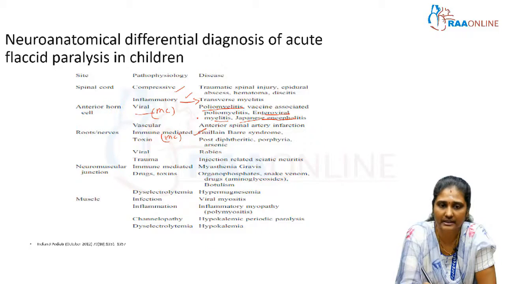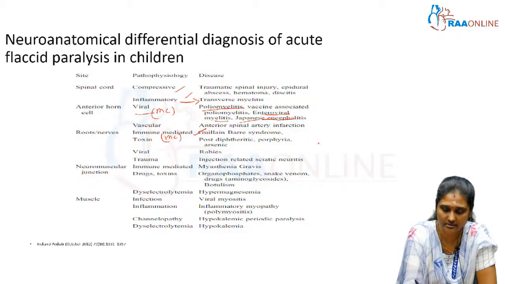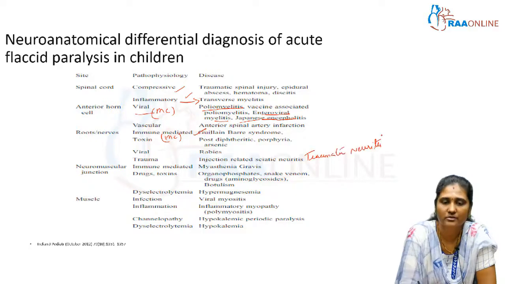Other causes include toxin mediated, such as arsenic poisoning or porphyrias, or viral infection, particularly rabies, and trauma, that is injection related sciatic neuritis, which is traumatic neuritis. This is again one of the common causes of acute flaccid paralysis in children.